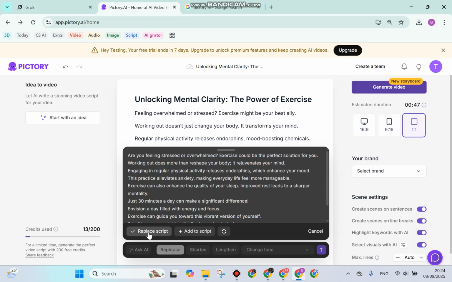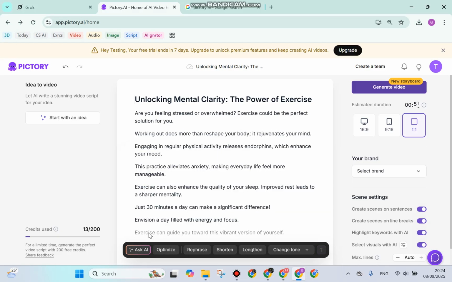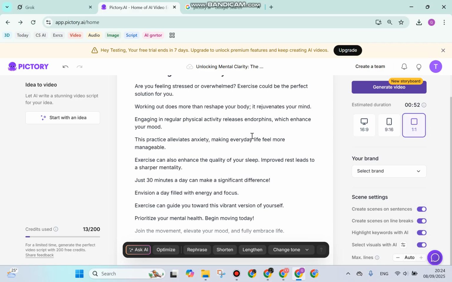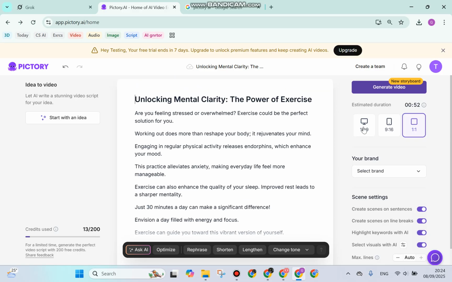For example, I will choose to replace the script, and this automatically changes into a newer script. You can also shorten or lengthen the script. After that you can also choose the ratio. For example, there are 16 to 9 and vice versa, but here I will prefer a 1 to 1 ratio, and I will continue to generate the video.